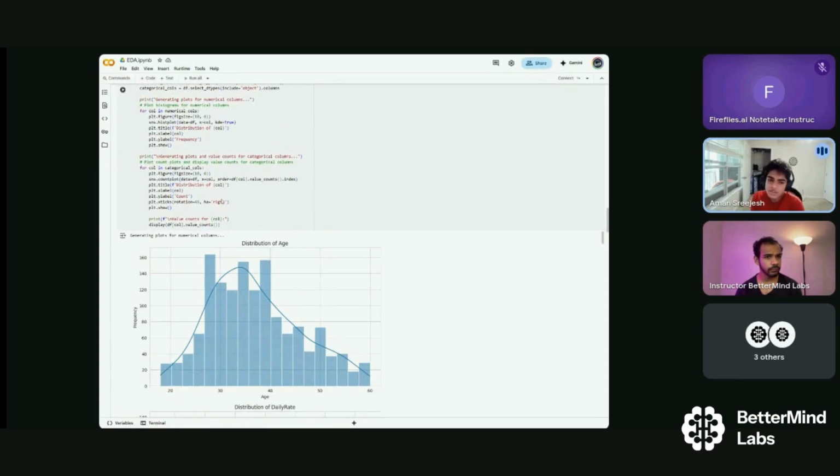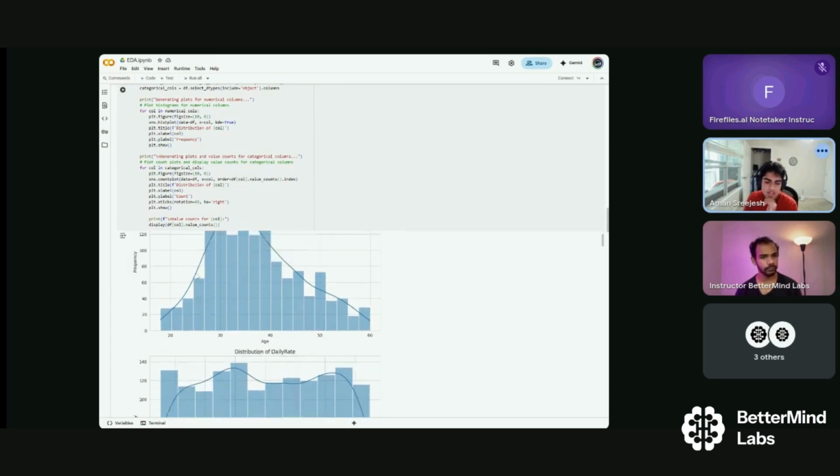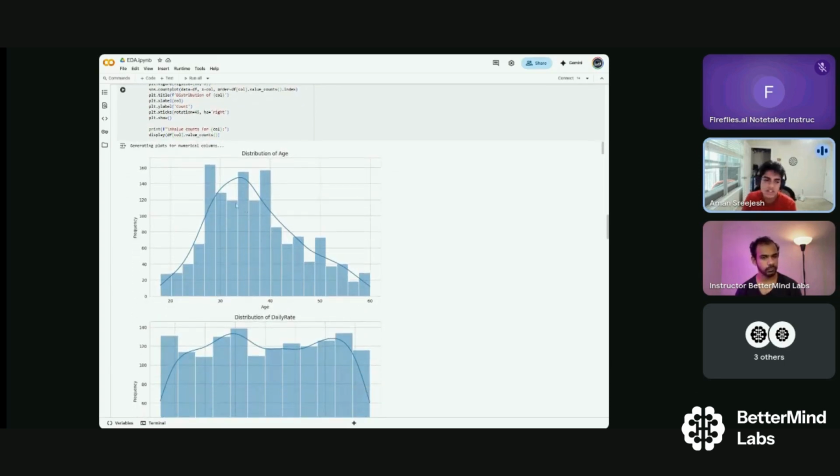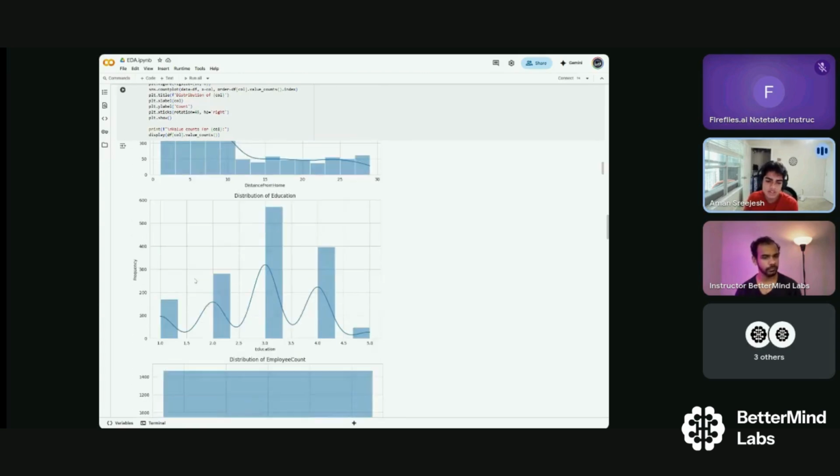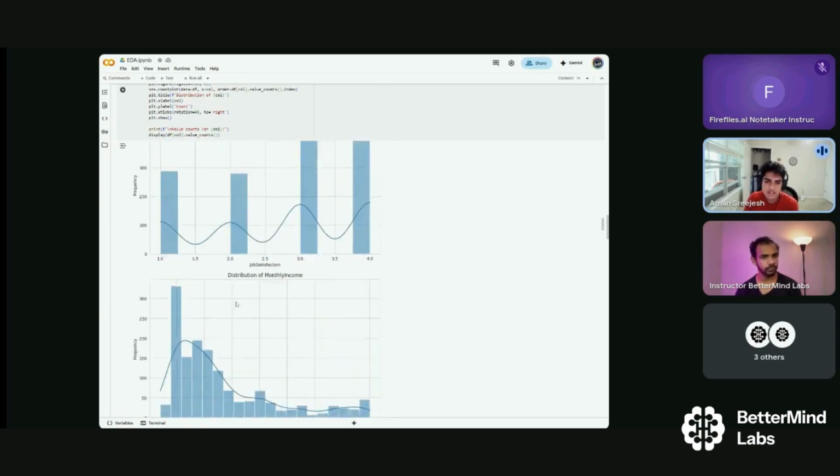So as I showed you before, some things are more likely to influence attrition than others. But first you need to find out how much of that data was actually prevalent in the data set. So here you can see the distribution of these features in the data set. Like these ages are the most significant, and then here it was pretty much even. And this shows the univariate analysis.